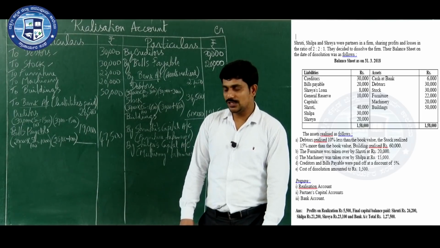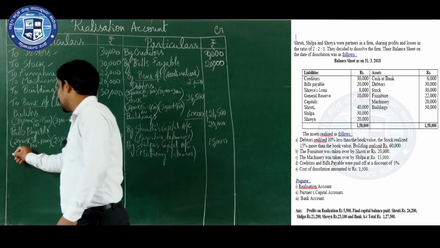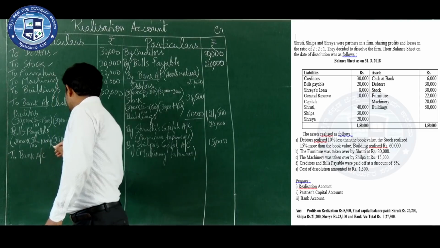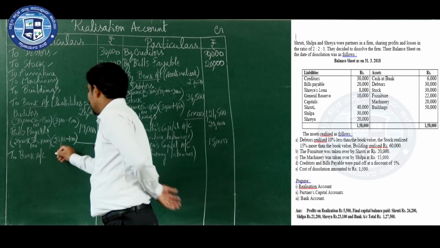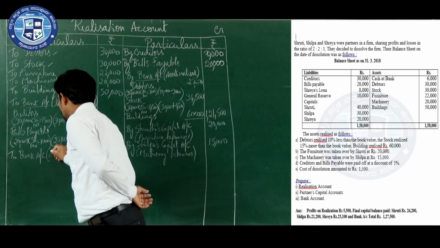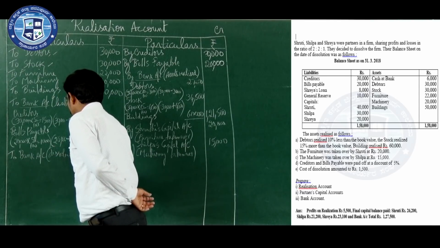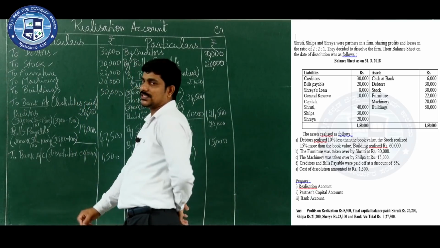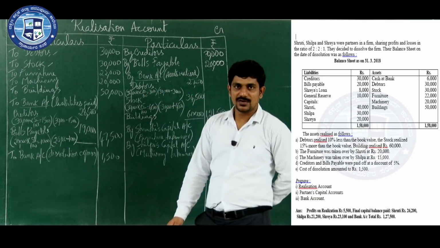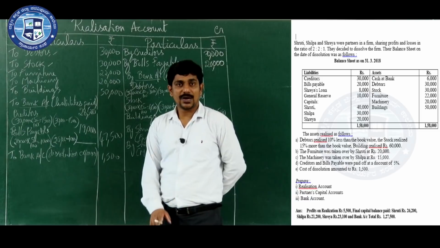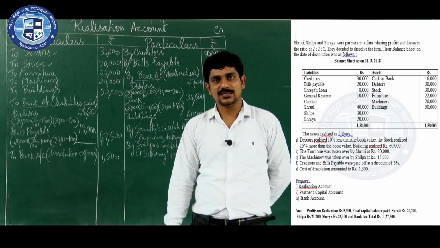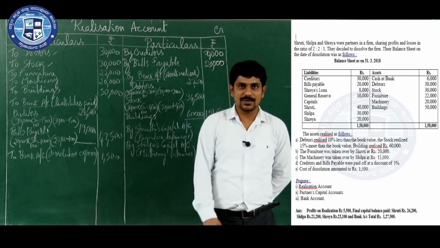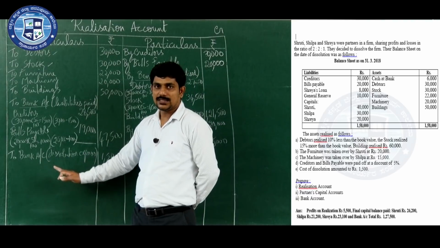1500. How much is given? 1500, so to bank account. That is nothing but cost of dissolution or dissolution expenses. Now in this problem it is not given who has paid the dissolution expenses. It is understood that the firm has paid the dissolution expenses. If a partner has paid, it will be clearly mentioned which partner has paid the dissolution or realization expenses. Otherwise you have to assume that it is paid by the firm only. So you have to write it as to bank account.